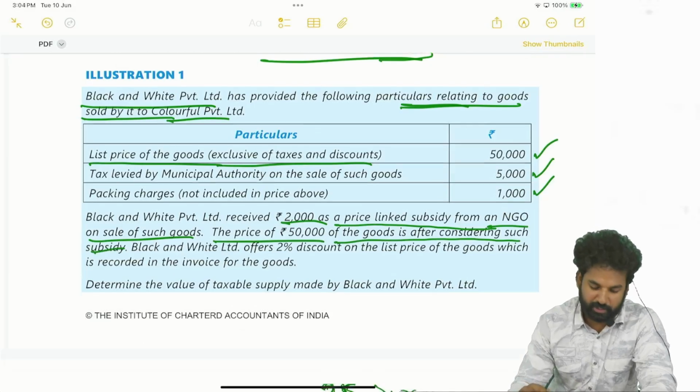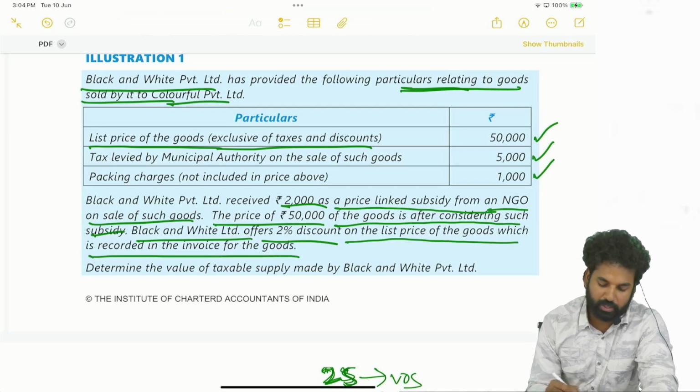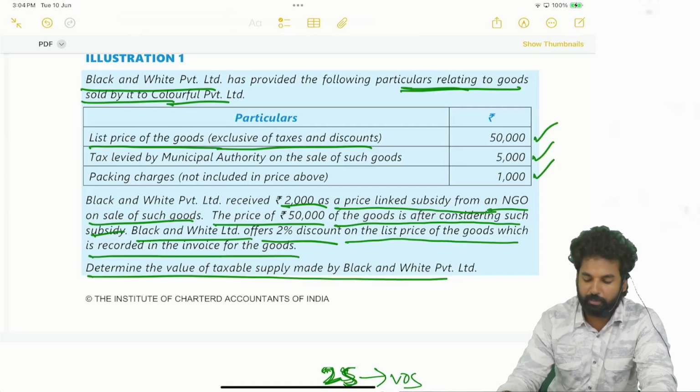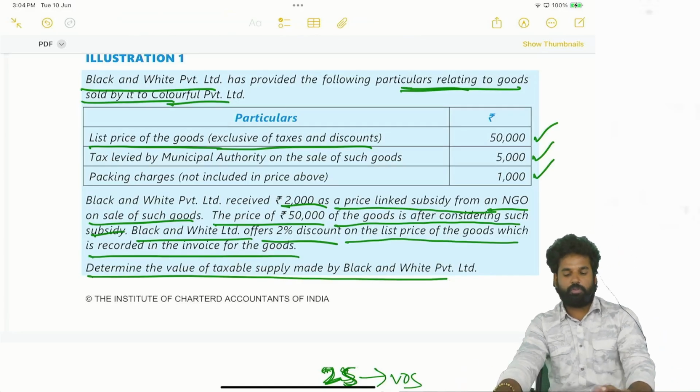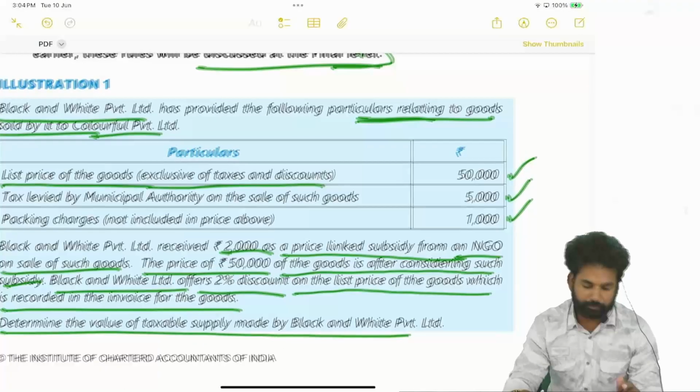Black and White Limited offers 2% discount on the list price of the goods, which is recorded in the invoice for the goods. Determine the value of the taxable supply by Black and White Private Limited. So you tell me, what is the value?